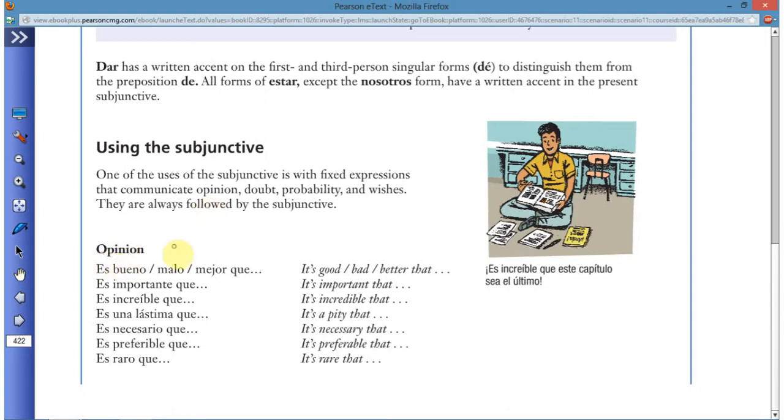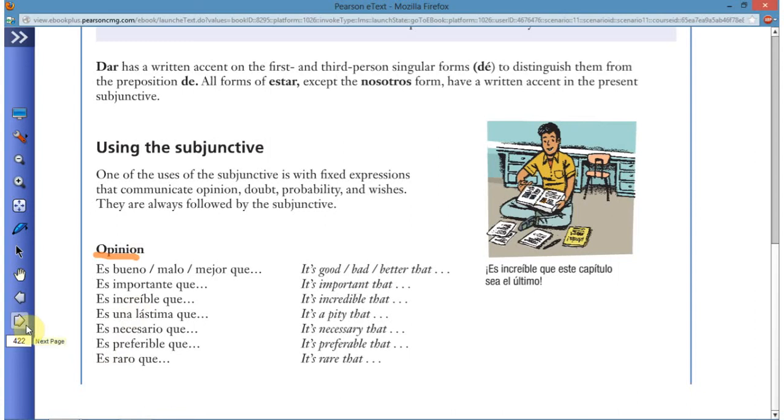One of the ways that you use the subjunctive is to state your opinion. Es bueno, es malo, es mejor que, es importante que. Okay, that's opinion. Es increíble que. That's opinion too, but the subjunctive is also used for something that's a surprise. You have a few more phrases there.